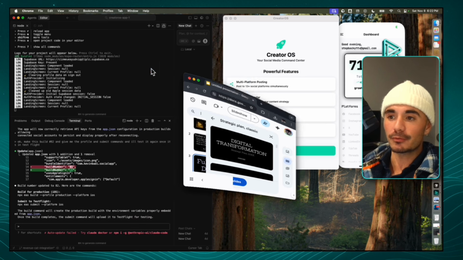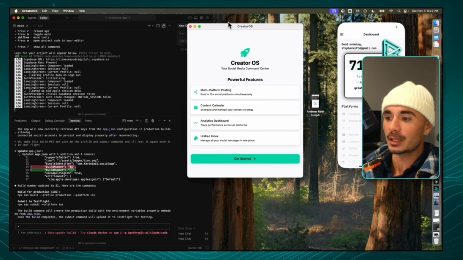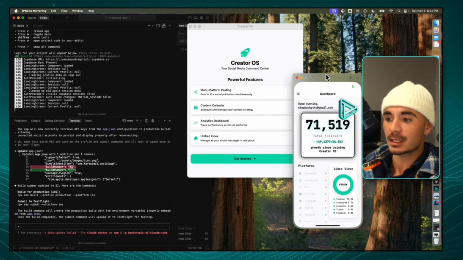It's going to be compatible for both iOS and macOS. So on the screen, we have the Creator OS macOS and we have the Creator OS iOS.